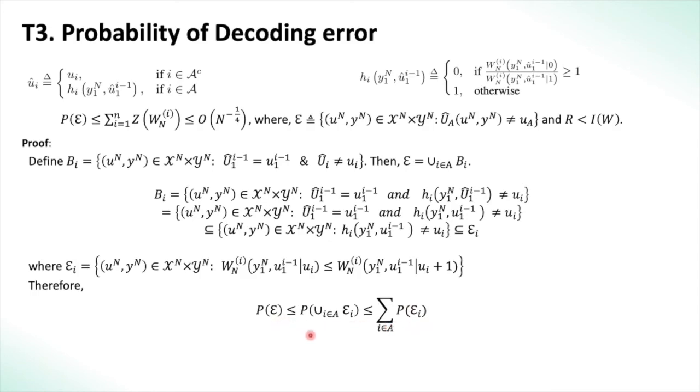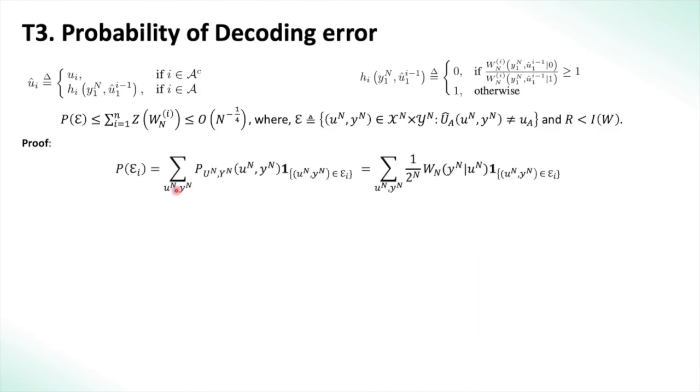We get the first inequality because epsilon is equal to the union of Bi, and each Bi is a subset of epsilon i. Now we need an upper bound on P of epsilon i, and then if we take a summation, we will get an upper bound on the probability of error. So P of epsilon i can be written as the summation over all u^n and y^n of the joint probability of u^n and y^n occurring together, and the indicator that u^n and y^n belong to the set epsilon i.